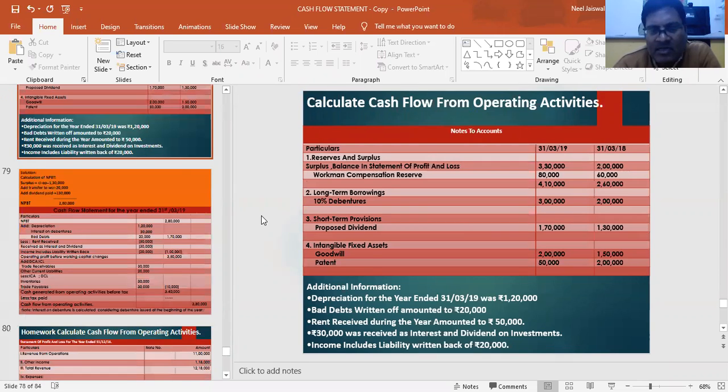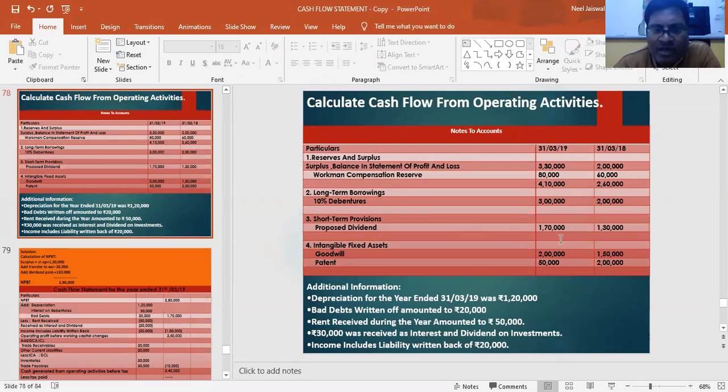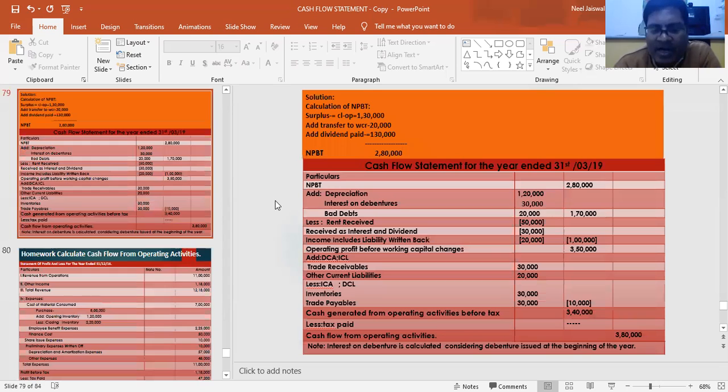Provision for tax. If there would have been, suppose, 10,000 in 2019 and suppose 5,000 in 2018, we would have taken the last year's figure as tax paid. Last year 2018 figure 5,000 I would have subtracted over here, because the current year we have taken in calculation of NPBT. We will have a sum based on opening an account of provision for tax, that also you may go through, and I will be making more. So less tax paid, nothing is over here.